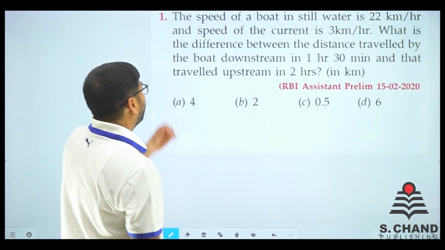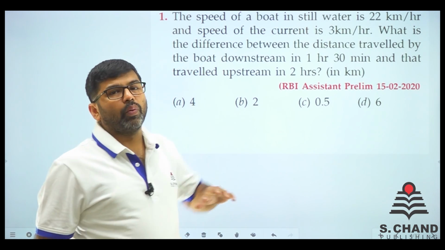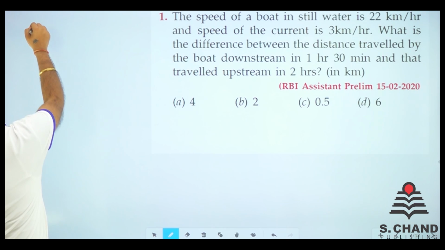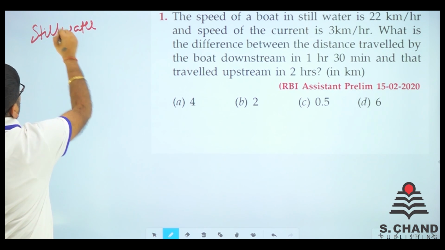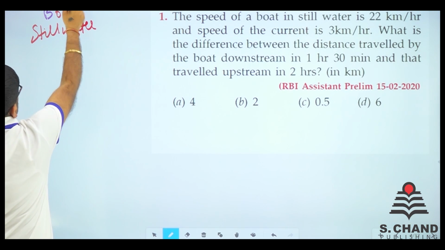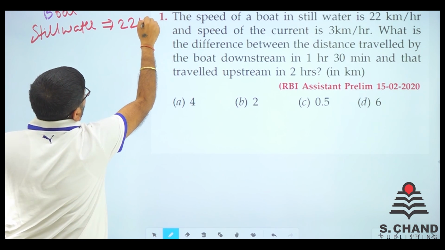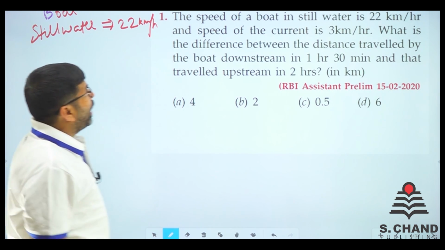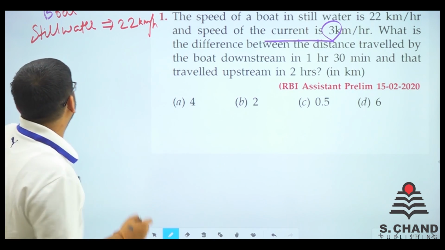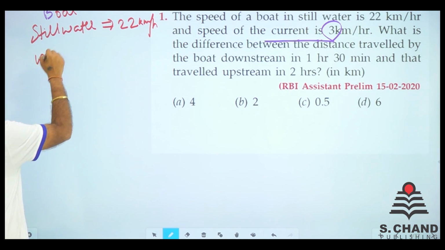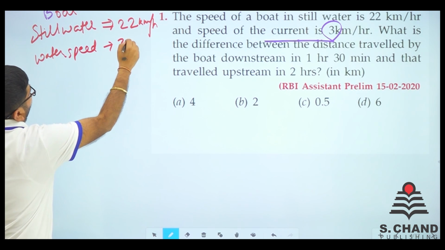See, the speed of a boat in still water is given as 22 km per hour. So I should write here boat in still water, not the still water speed. Boat in still water is 22 km per hour, right? And the stream speed, or should I say water speed, is what? It is 3 km per hour.